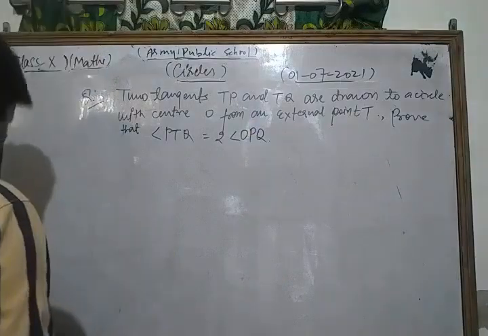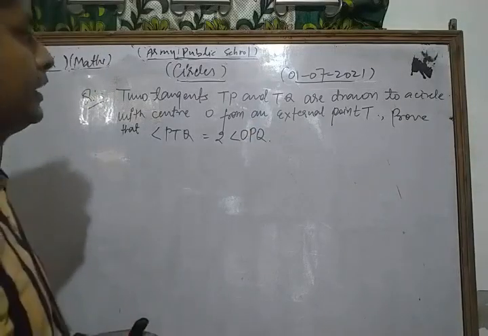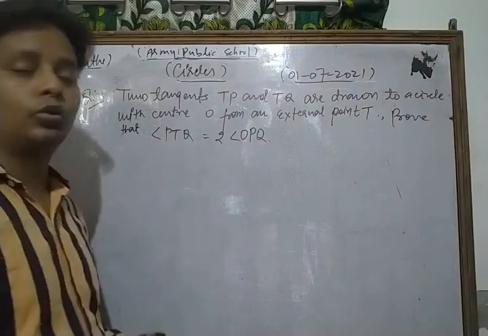Okay, so two tangents TP and TQ are drawn to a circle with center O.